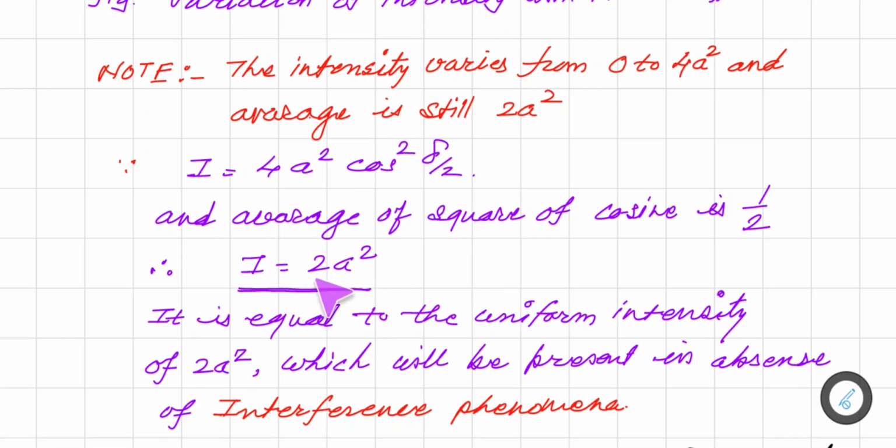Now this I equal to 2a² is the uniform intensity which will be present in the absence of the interference phenomenon. That means whenever we consider two waves and separately calculate the intensity, the intensity of the two separate waveforms is 2a². After interference, though we get maxima and minima, the average is 2a². That is to be noted.